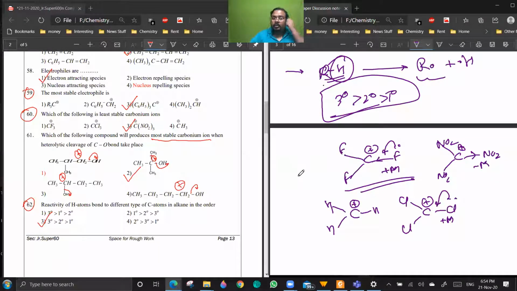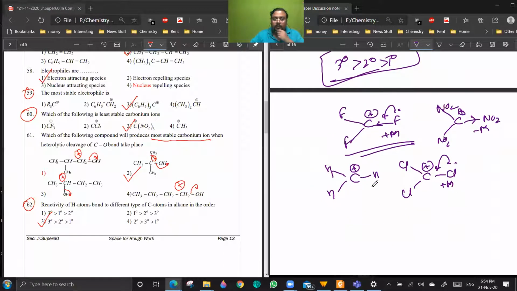Sir, I'm getting confused in identifying plus M and minus M effect. Could you explain? See, if the vacant p orbital or conjugated system is connected to an atom which directly contains a lone pair, then it will show plus M effect. Is it clear?